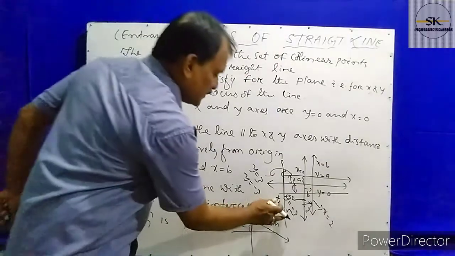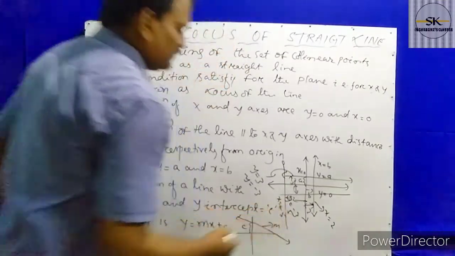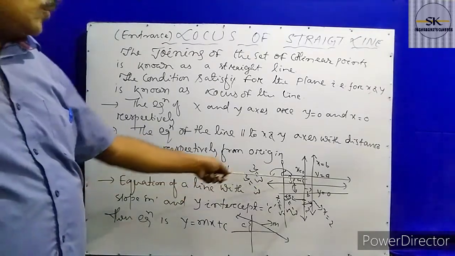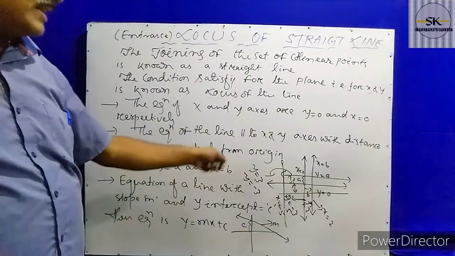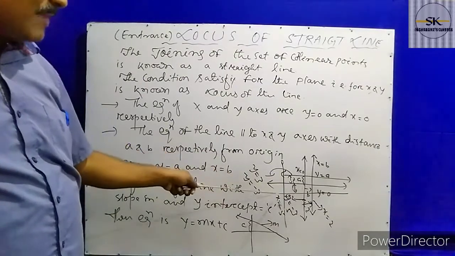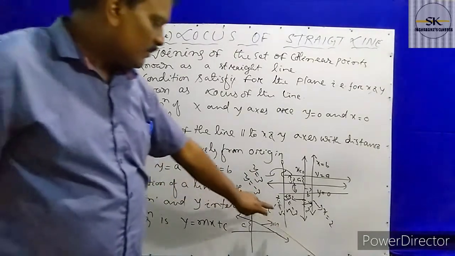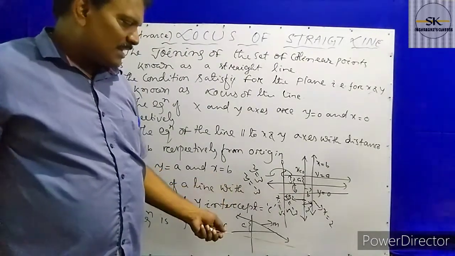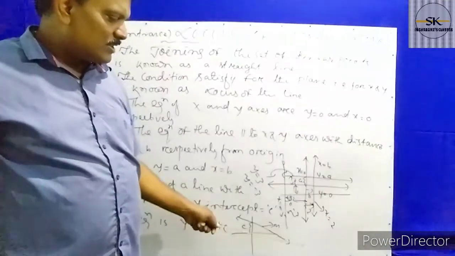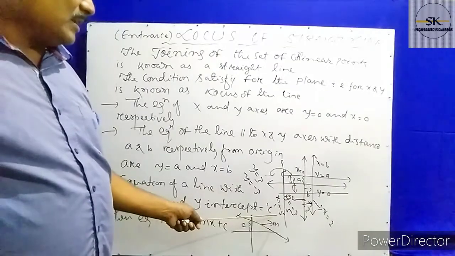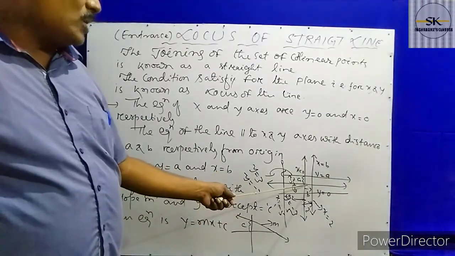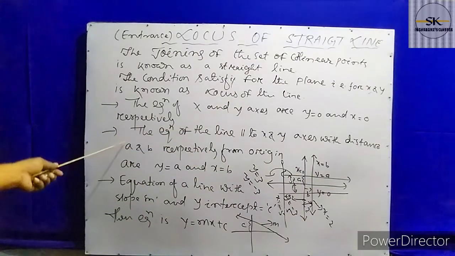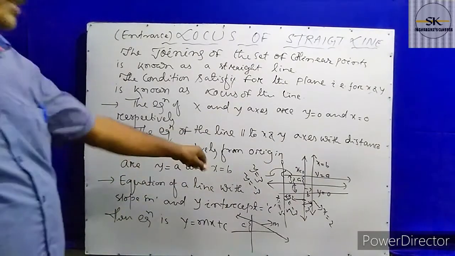So x equal to minus 5. So x equal to minus 5 represents what? The straight line with the distance 5 unit from the axis, and at the left of it. Minus represents the left side and minus represents the downside. For the y-axis it is downside, for the x-axis it is left side. Plus represents the right side or upside. Okay, so these are the second equation and the explanation of the second equation.